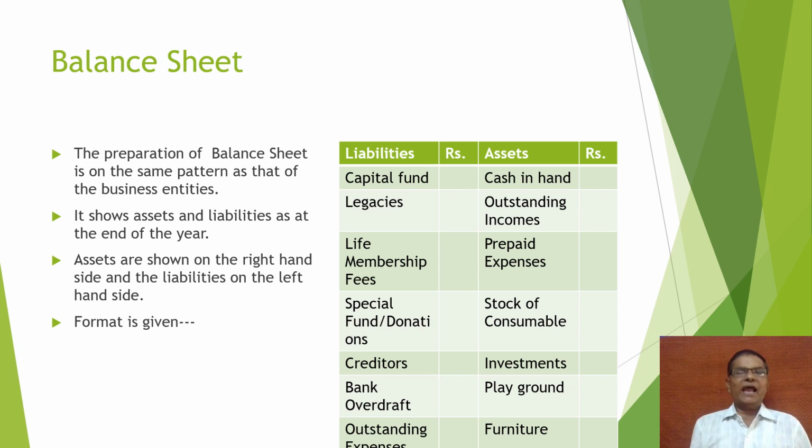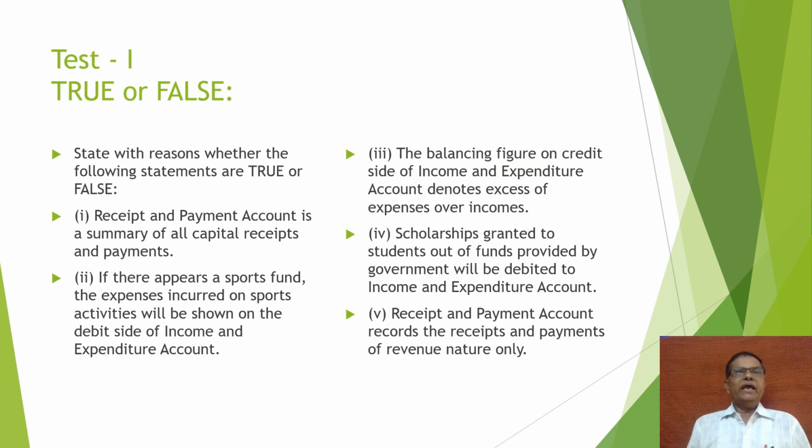So on the liability side, capital fund, legacies, life membership fee, special fund, donation, creditors, bank overdraft, and outstanding expenditure are shown. And on the asset side, cash in hand, outstanding income, prepaid expenses, stock, consumables, investment, playground, furniture, and machinery are shown, if there are any.